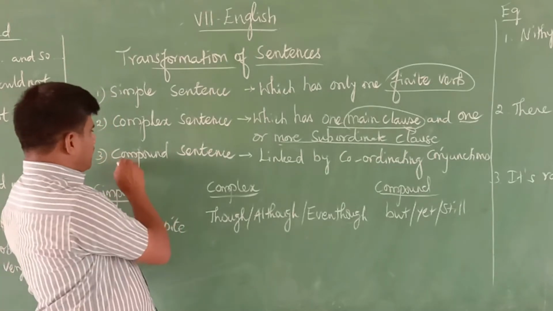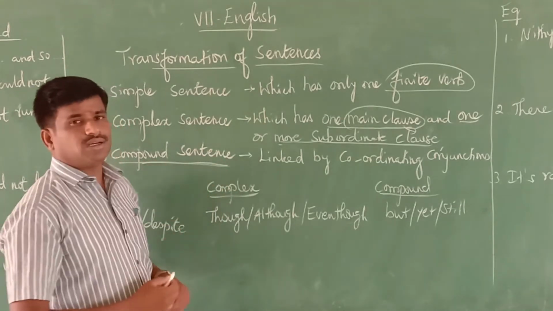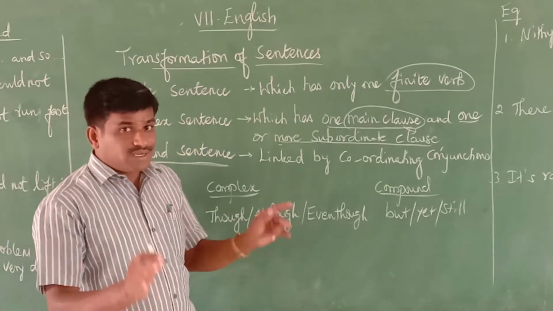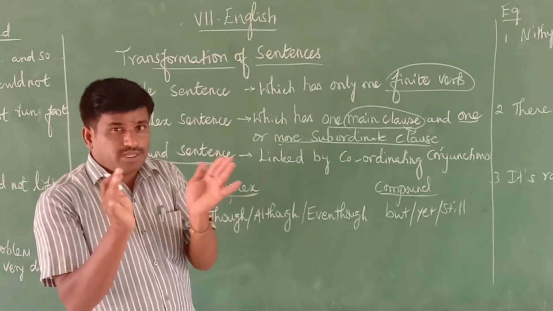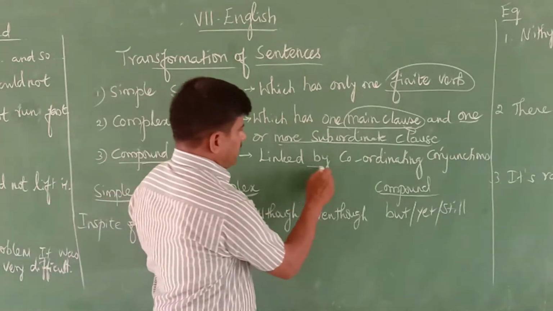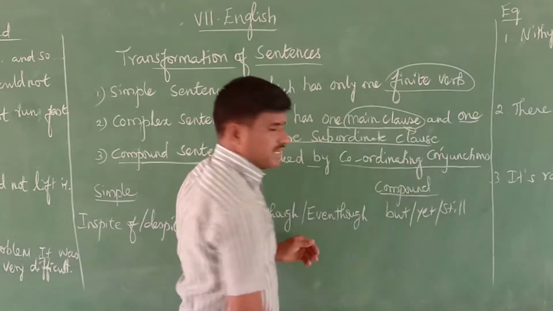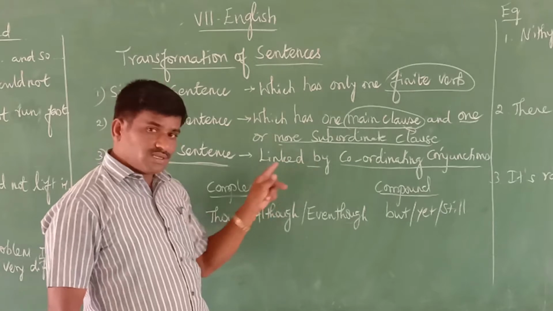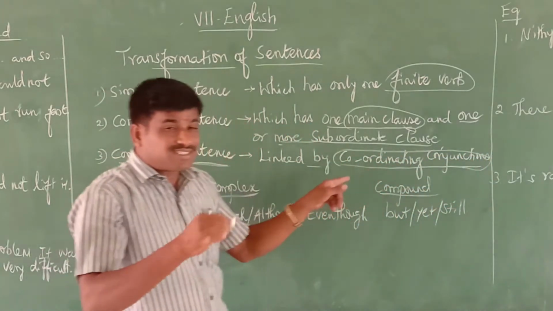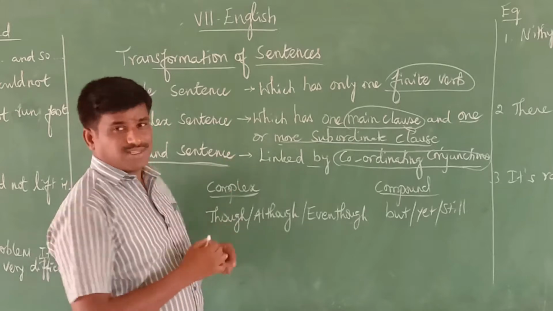Now we go for the compound sentence. The third class of sentence is called the compound sentence. It must be 2 sentences linked by a coordinating conjunction. What is it? Sentences linked by a coordinating conjunction. Such a sentence is called a compound sentence.